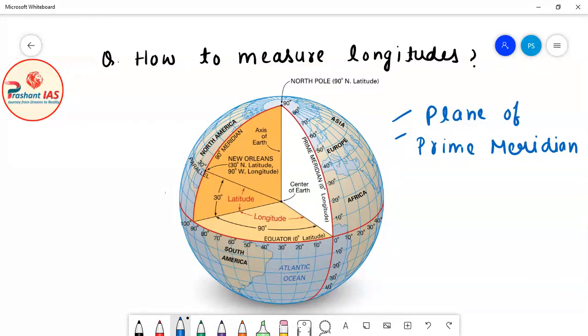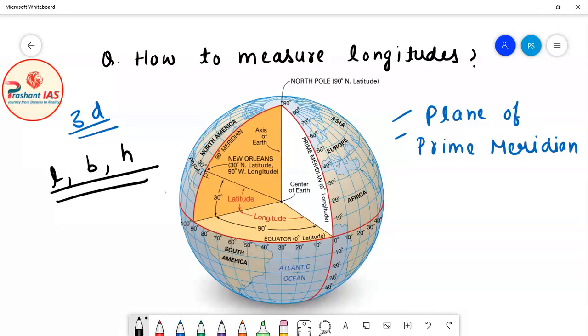And then what is 3D, or three dimensional? Three dimensional objects are those which have length, breadth and height. For example, the room in which you are sitting has length, breadth and also height.